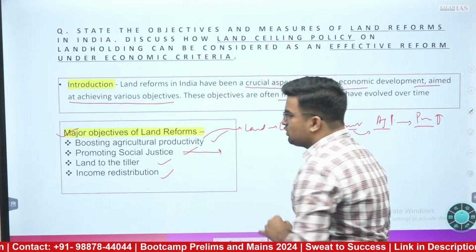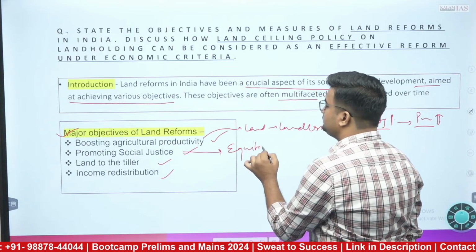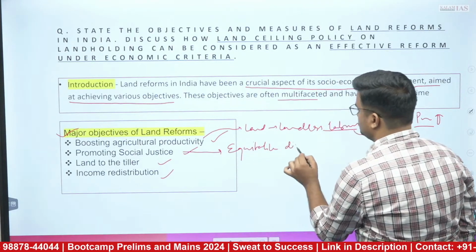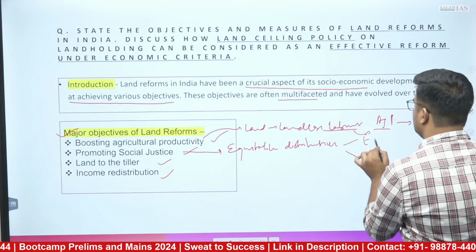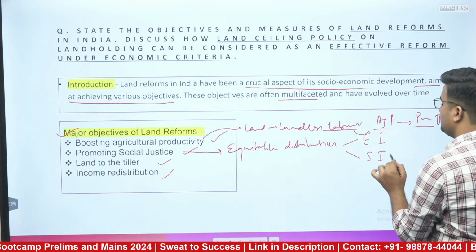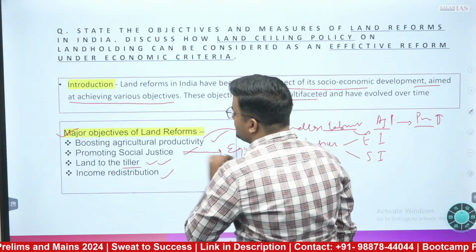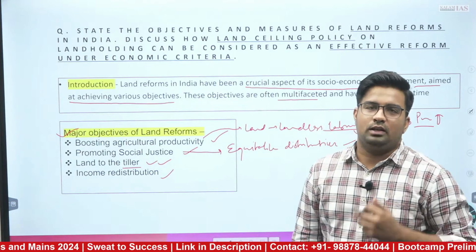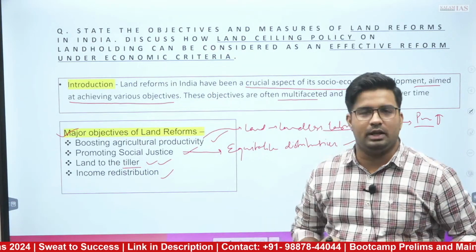Furthermore, the social justice aspect, we know the equitable distribution of resources, which will further reduce the economic inequality and social inequality at the same time. The land to tillers, the people who actually are tilling the land, they are the main people who need it, rather than the people who are just owning it to an extent.